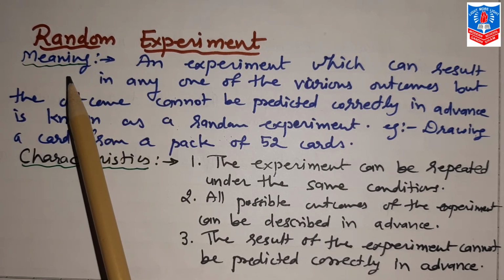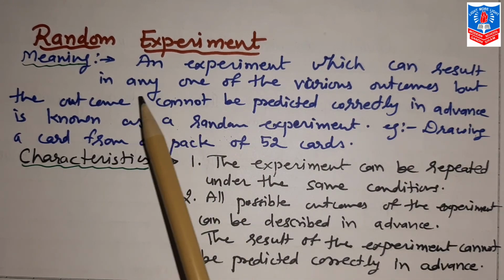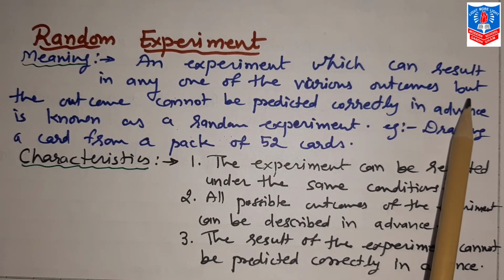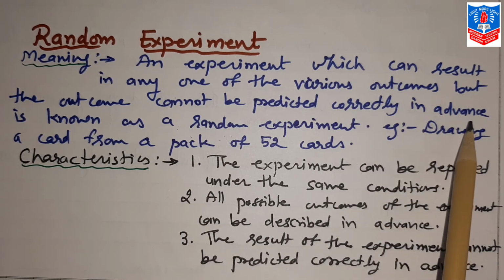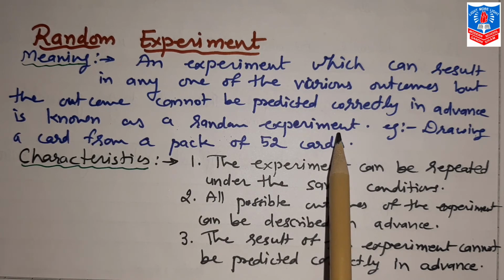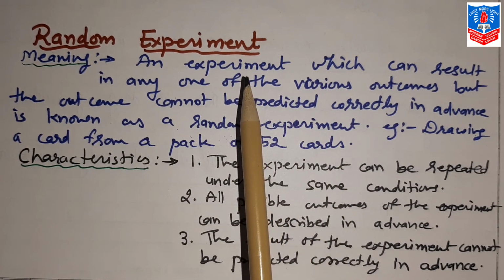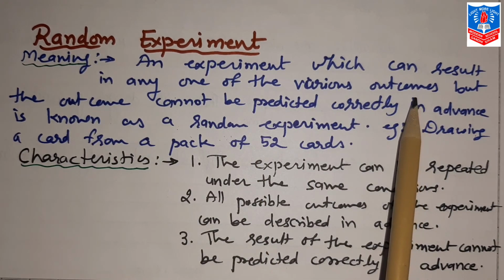Now first, the meaning of random experiment. An experiment which can result in any one of the various outcomes, but the outcome cannot be predicted correctly in advance, is known as a random experiment. Experiments like tossing a coin, or when you throw a six-faced dice. This is called an experiment, which can result in any one of the various outcomes.